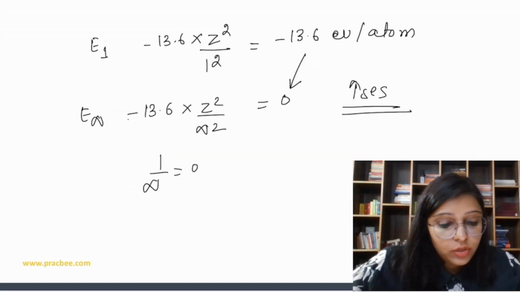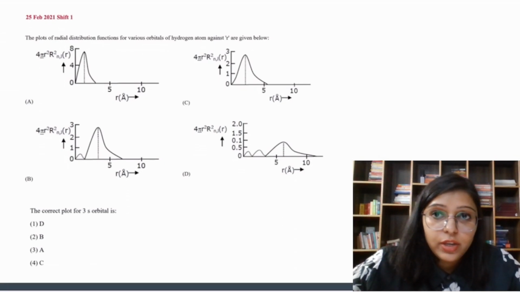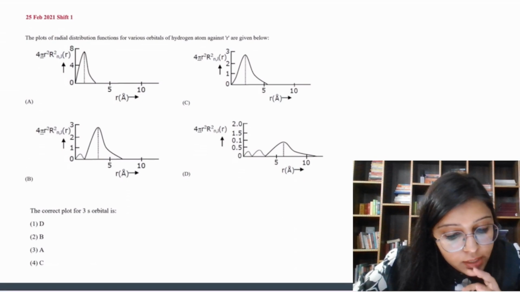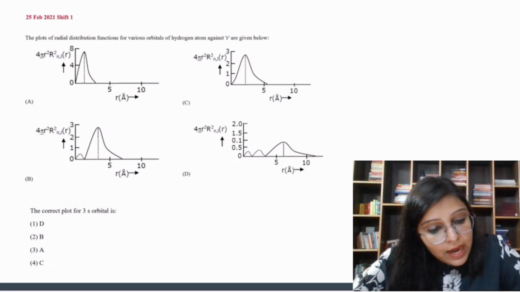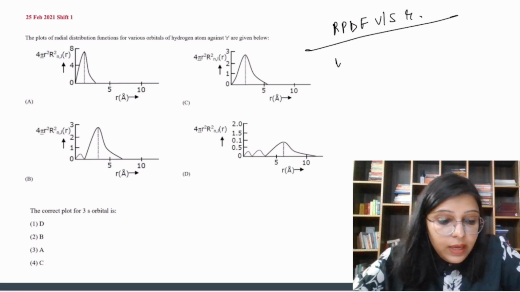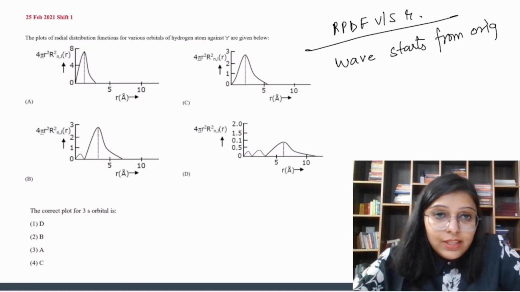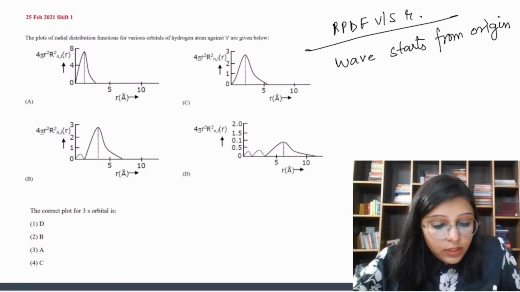Let's do the next question. The plots of radial distribution function for various orbitals of hydrogen atom against R are given below. So this is the s, p, d, f versus R plot. The wave starts from the origin. This is clear. The question asks for the correct plot for 3s.